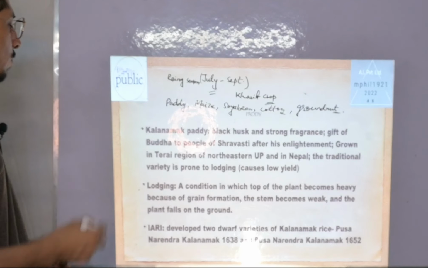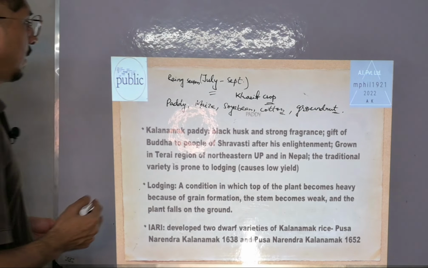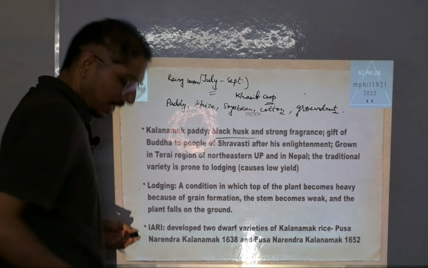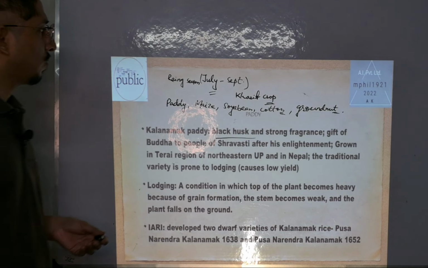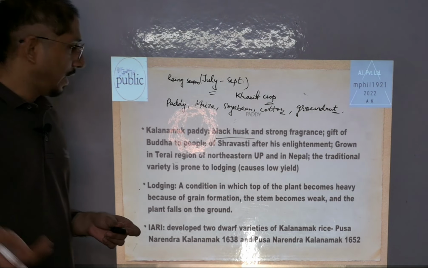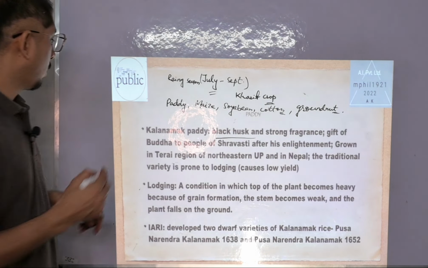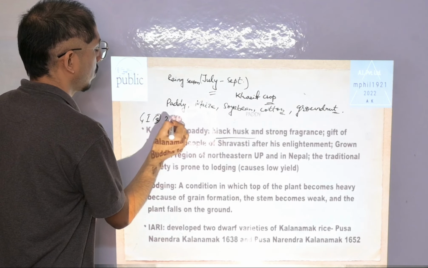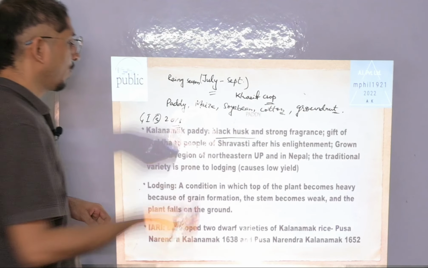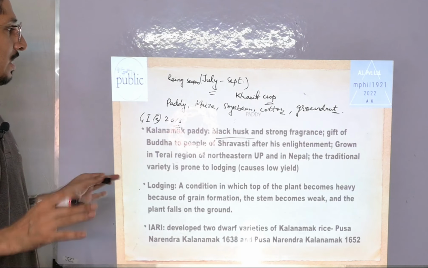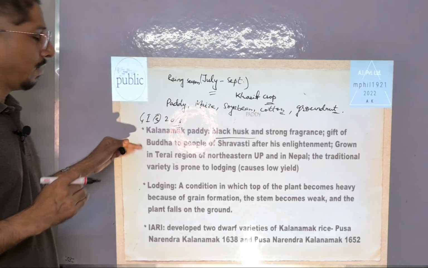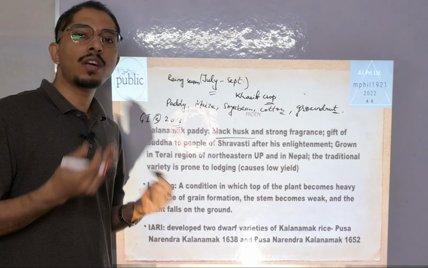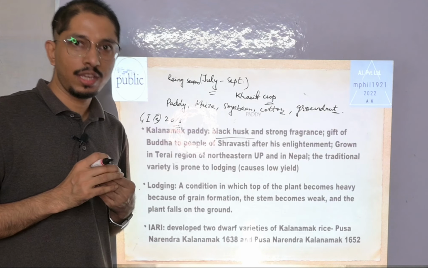So Kalanamak Paddy, what are its features? It has a black husk and a strong fragrance. Even the traditional variety has a strong fragrance. Kalanamak Paddy got the GI tag in 2013, from UP. It was mentioned that when Buddha came after enlightenment, people asked what prasad he had brought from there.